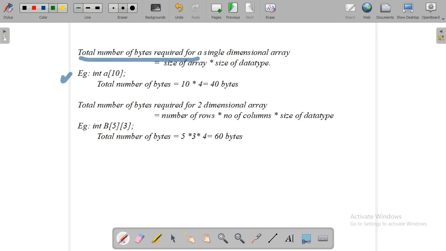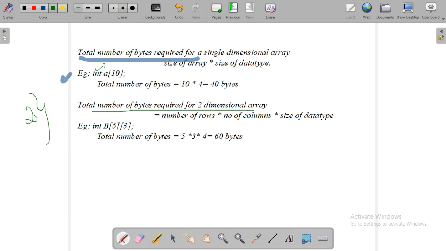So yes, we need to find the total number of bytes required for this particular array, and we have the formula: size of array into size of data type. So size of data type means integer. How many bytes are occupied by an integer variable? You know that, 4 bytes. So that value 10 into 4 equals 40 bytes are occupied by this particular array. So how will we find the total number of bytes? This is important for a 2-mark question. Find the total number of bytes required for the given array means we have to use the formula size of array into size of data type.